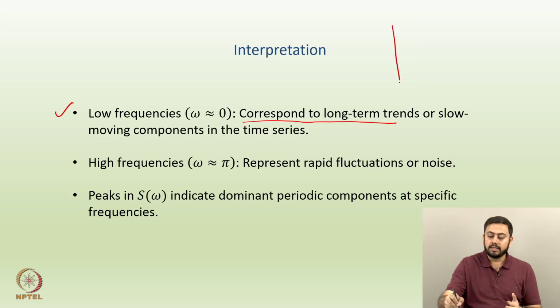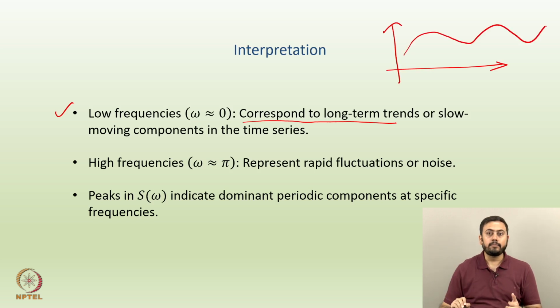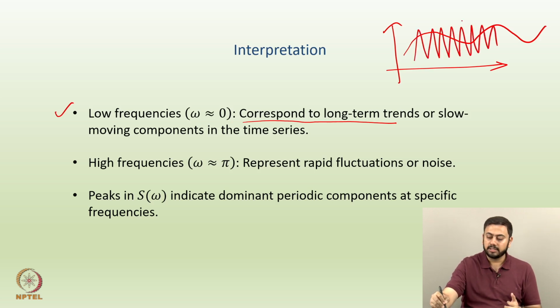So, rather than very fast oscillations, the time series would take its own time to provide a long term trend, something like that. Is the idea clear? You will not have something like this where you have more frequent oscillations. So, this is not the case. Long term trends means that the time series is really slow moving, or you have some slow moving components in the underlying time series.